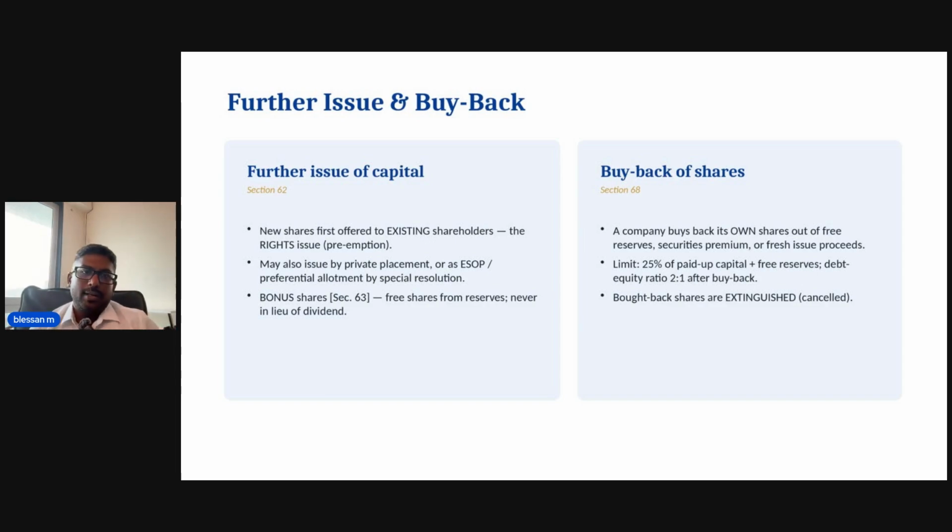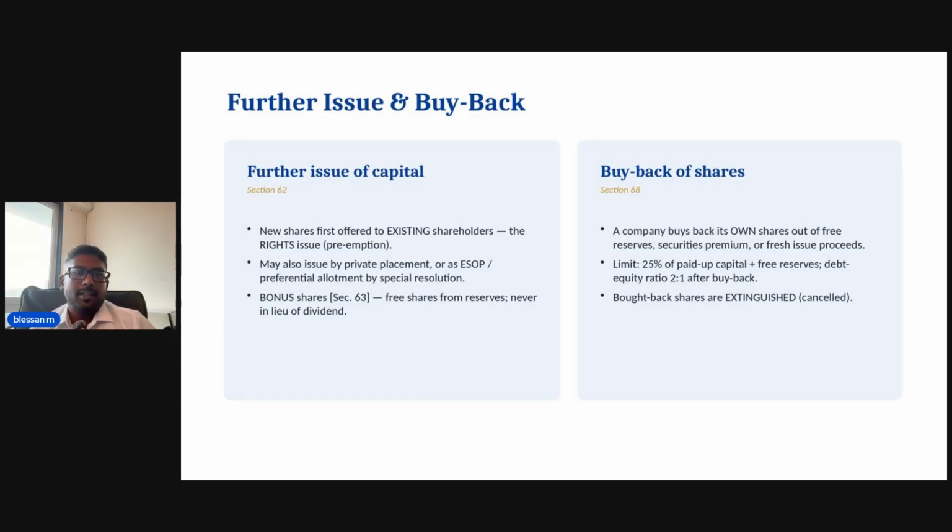Further issue, bonus and buyback, sections 62, 63, and 68. When a company issues new shares, the law says they must first be offered to the existing shareholders in proportion to what they already hold. This is called the rights issue or the doctrine of preemption.